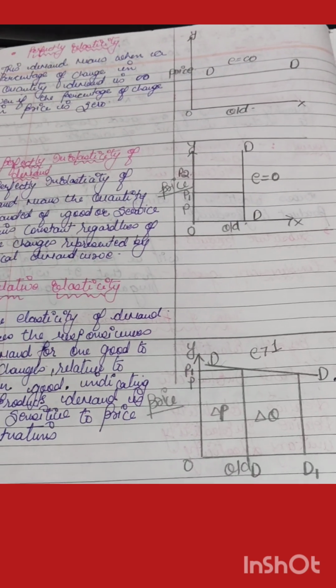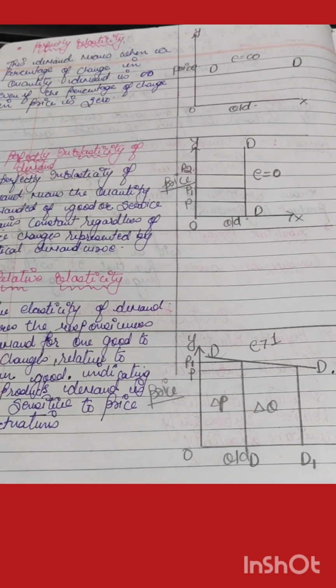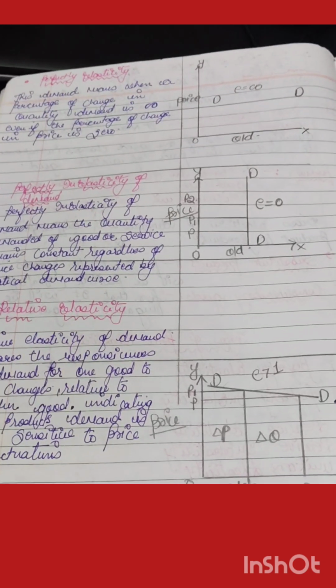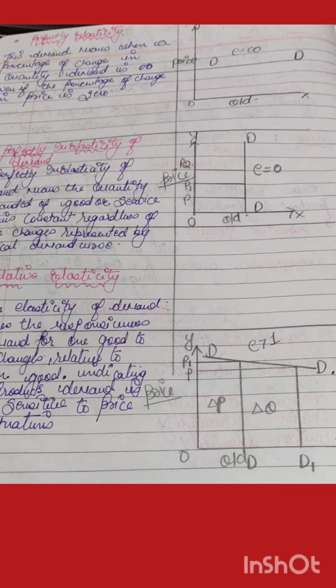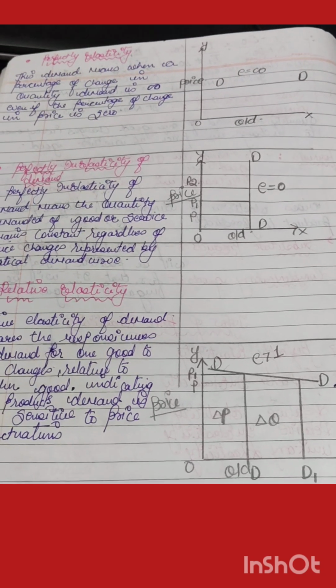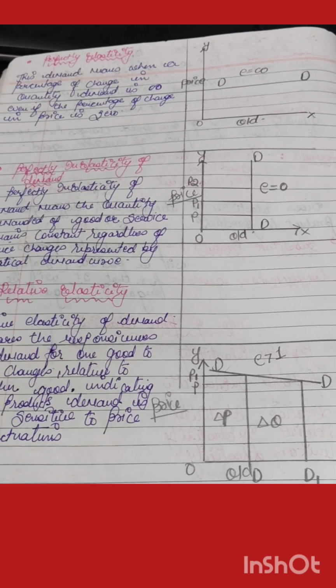So this case is mostly implemented in the case of superior goods, because if the price of superior goods is increased, the demand obviously will decrease. So the customer is very sensitive.